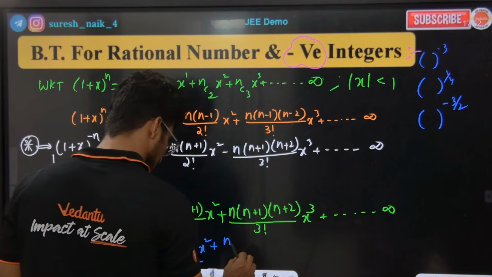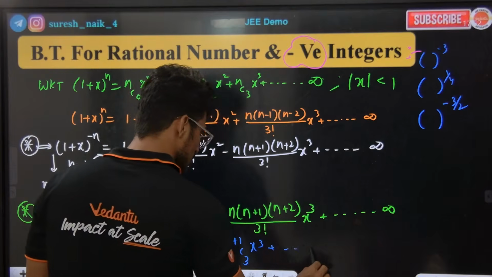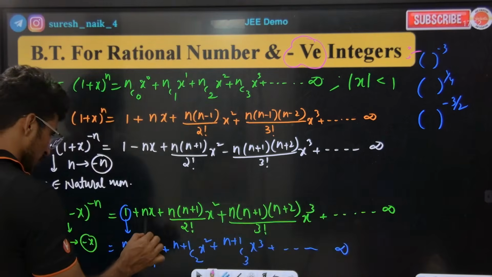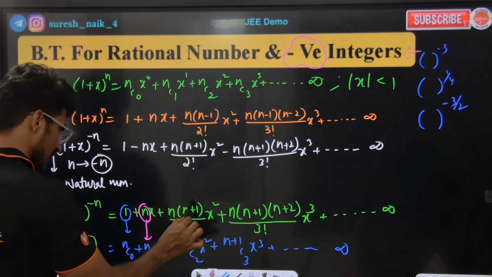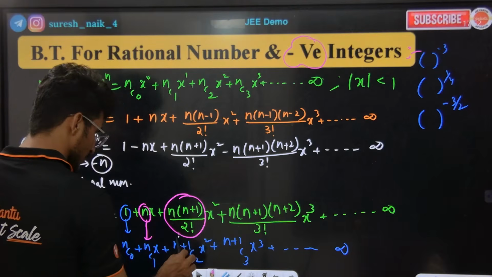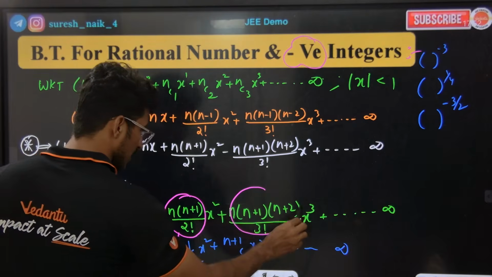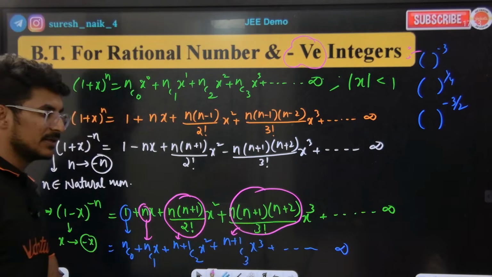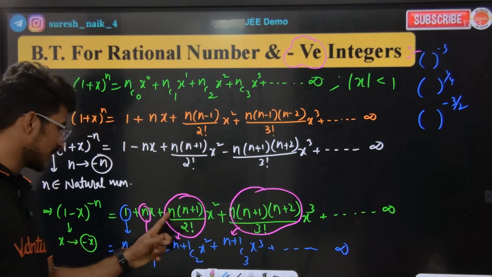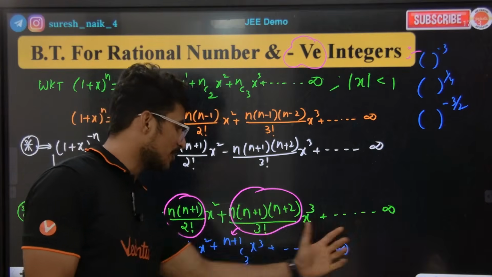Tell me here. This is going to be n plus 1 c3 x cube and so on till infinity. How, sir? I don't understand, sir. Look. Is this NC0? This is NC1. This is n plus 1 c2. This is n plus 1 c3. Are you getting the point or not? Look carefully: this is NC0, this is NC1 into x, n plus 1 c2 into x square, n plus 1 c3 into x cube and so on to infinity.